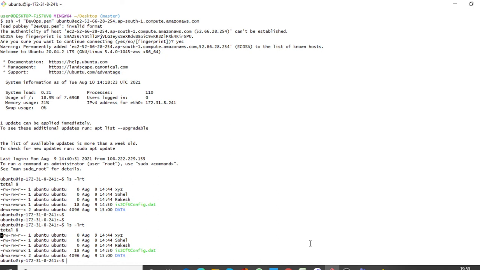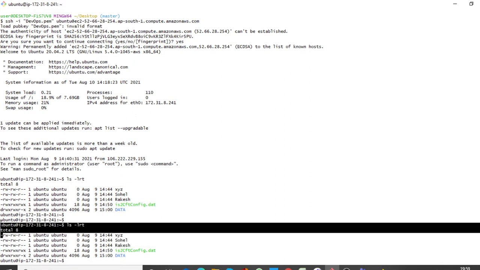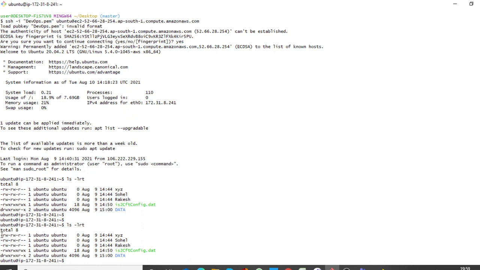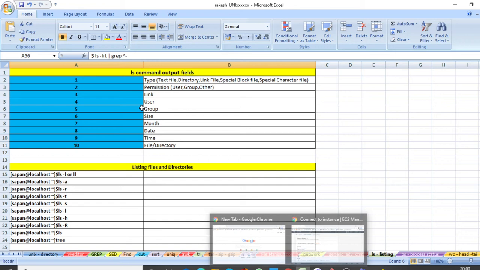Is root set? No, no, no. I am telling about this first. From the left, the first column represents whether it is a file, a directory, or a link. You will get it from that only. If a hyphen is there, then it is a file. If D is there, then it is a directory. If L is there, it is a link. Okay. So like that, let me show you what the things are.